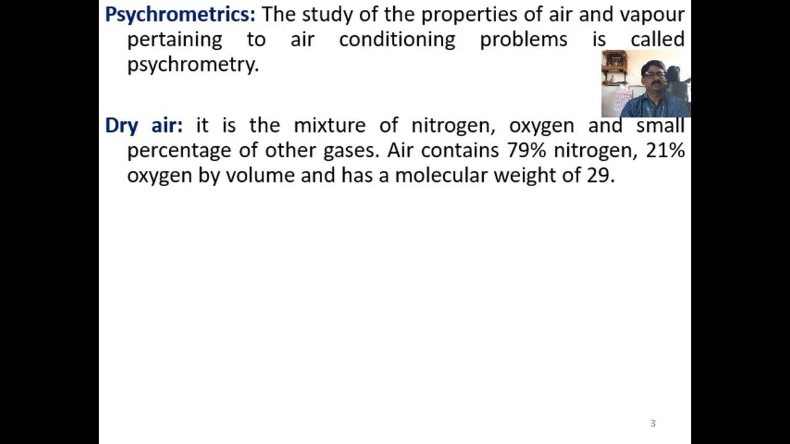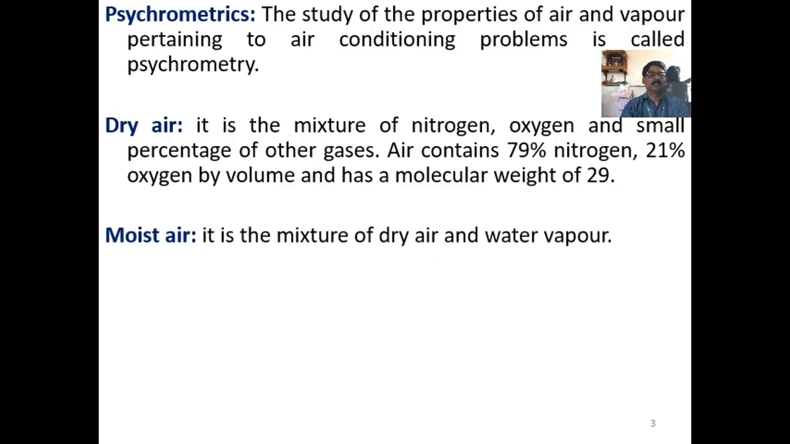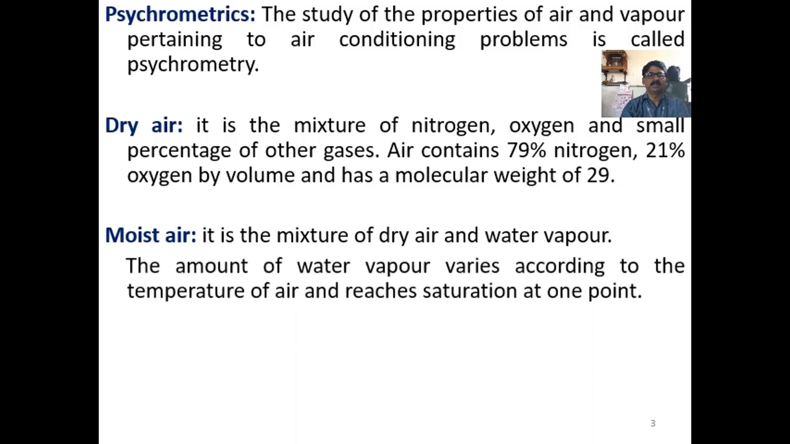Now coming to the definition of dry air, it is a mixture of nitrogen, oxygen and a small percentage of other gases. Usually the small percentage of other gases is neglected and air is considered to be a mixture of nitrogen and oxygen. Air contains 79% nitrogen and 21% oxygen by volume, and it has a molecular weight of 29. Whereas on mass basis it is 77% and 23%. Moist air is nothing but the mixture of dry air and water vapor. Usually the atmospheric air will be moist air. So it will be a mixture of dry air and water vapor.